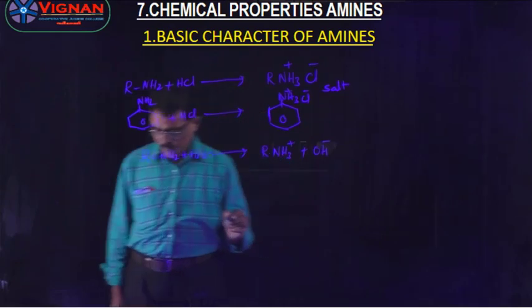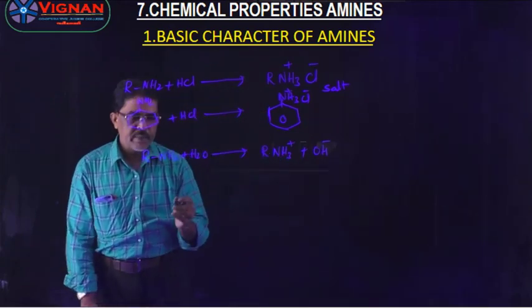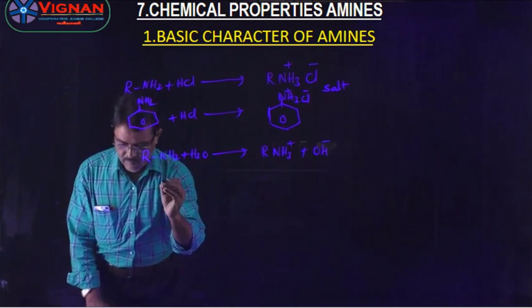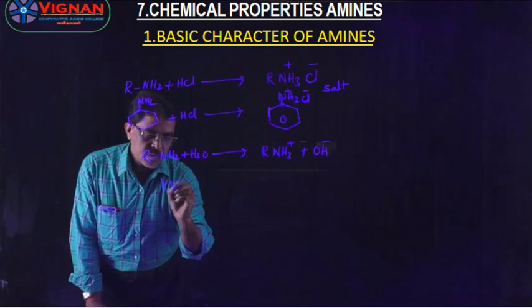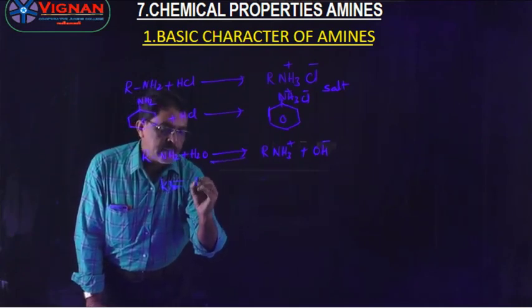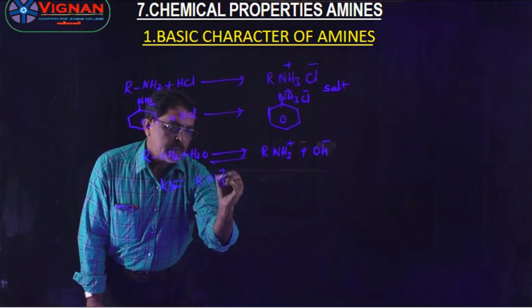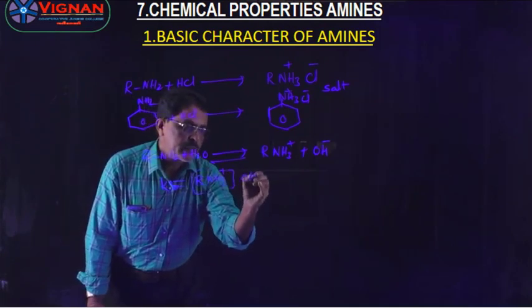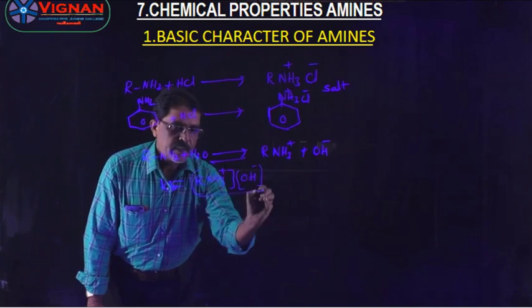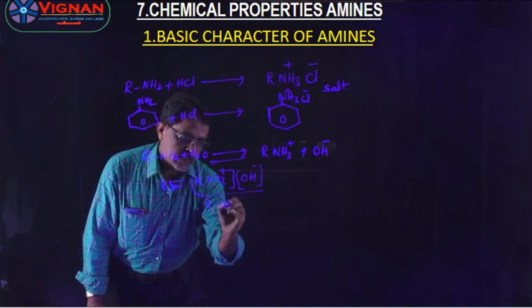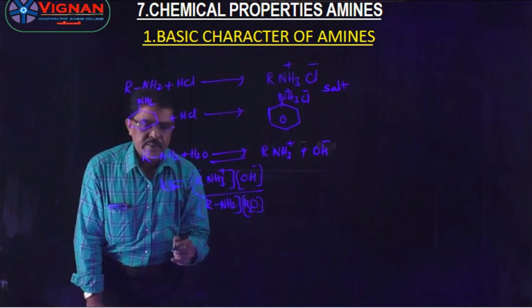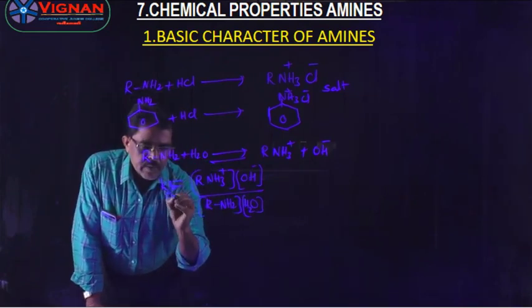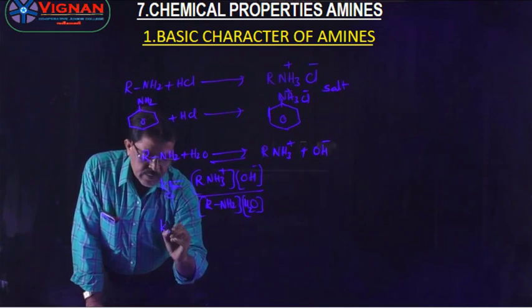Here the equilibrium constant K is equal to the concentration of RNH3+ and OH- ions divided by the concentration of RNH2 and H2O.